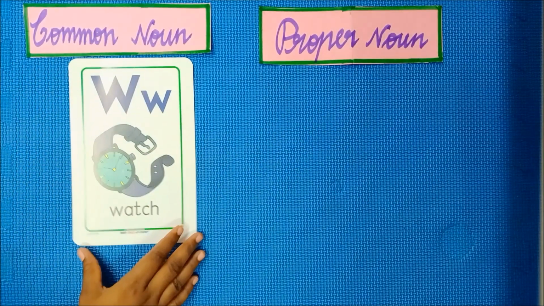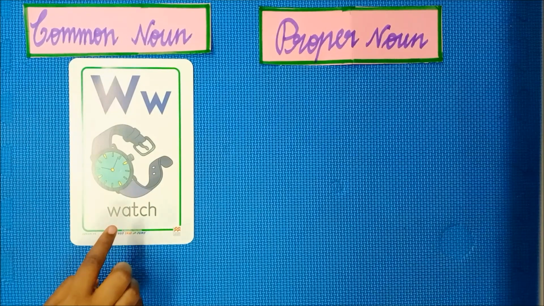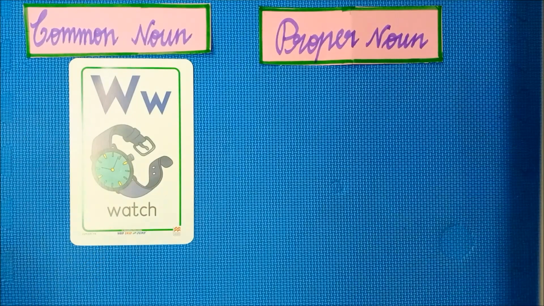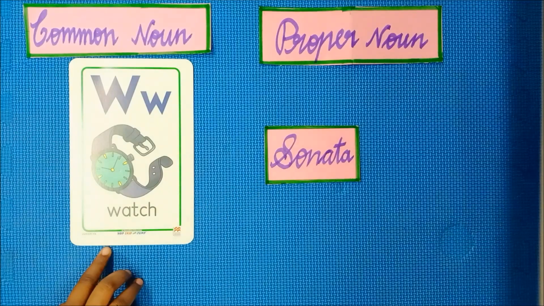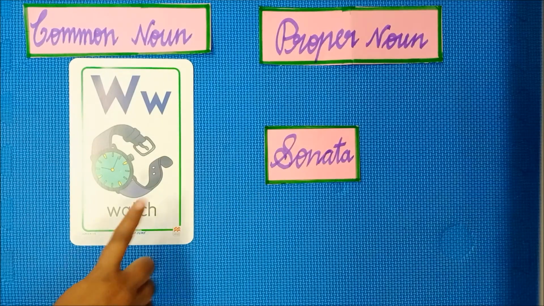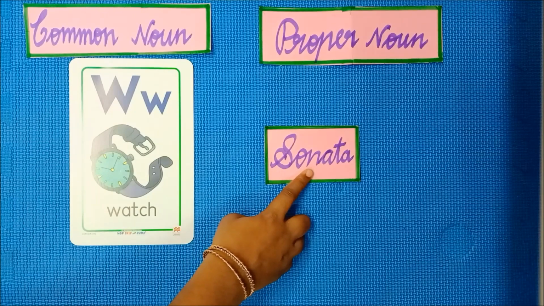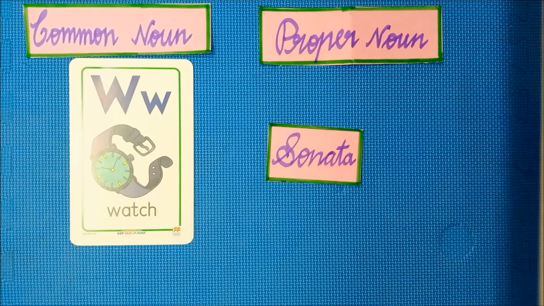Next one, what is it, ma? Yes, it is a beautiful watch. When I am generally telling watch, here watch is the common noun. When I am telling the specific brand name, Sonata watch, it is a proper noun. Watch is the common noun. Here I am telling the specific name of the watch, Sonata watch, it is a proper noun.